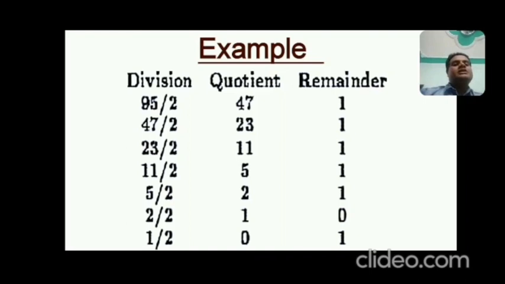Take the arrow side. 1 0 1 1 1 1 1 will be the binary equivalent of the given decimal number. So 95 in decimal is equal to 1 0 1 1 1 1 1 in binary. So this is a very simple process, and this process applies in the upcoming slides.